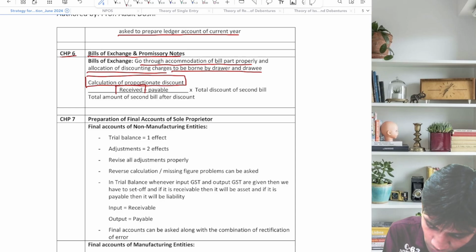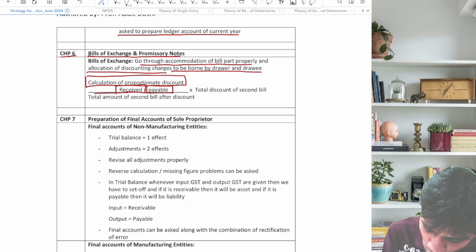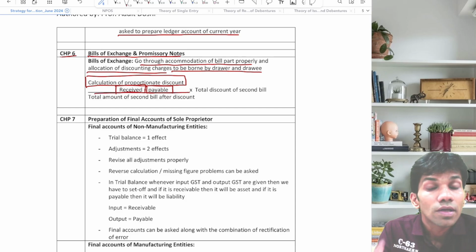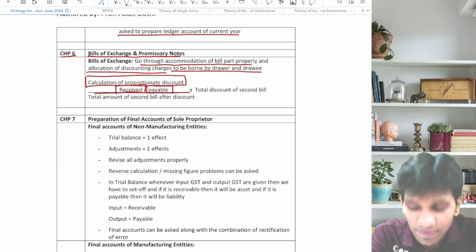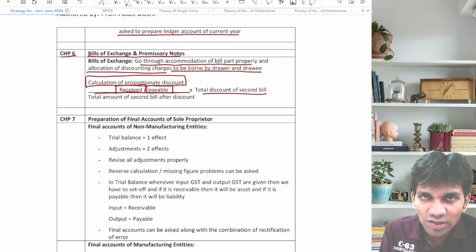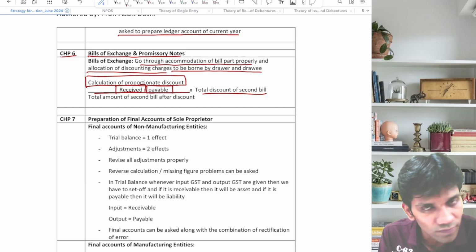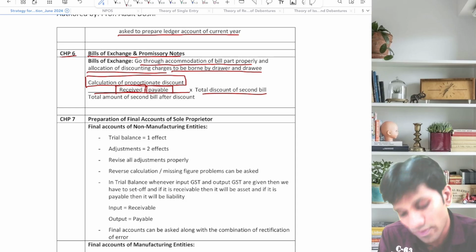The amount which is received plus the amount which is payable, divided by the total amount of the second bill after discount, into the total discount of the second bill. That means whatever amount has been received plus whatever is payable, divided by the total amount of the second bill after discount, into the total discount of the second bill. That's what I would like to discuss in bills of exchange.